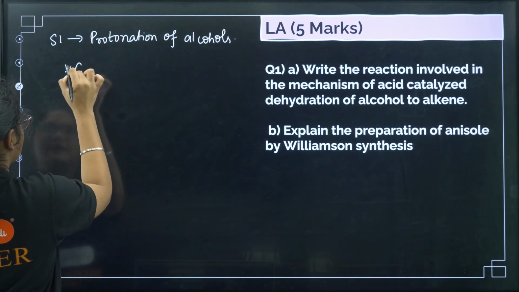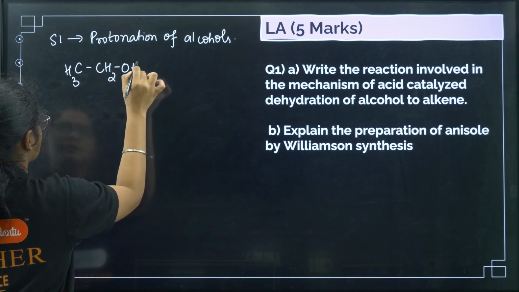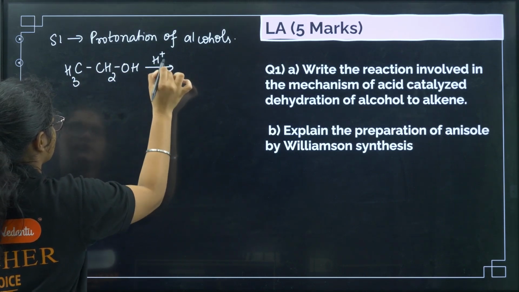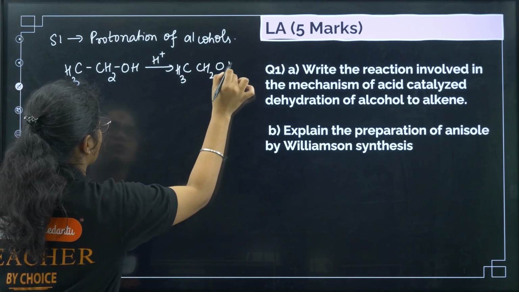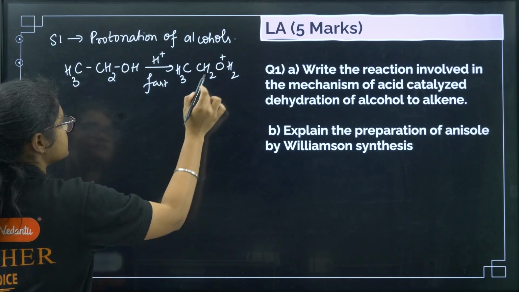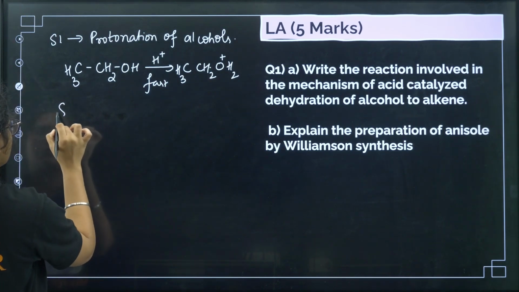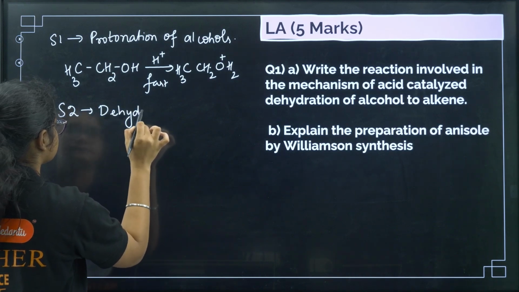You can take any example, CH3CH2OH. In the presence of H plus, what happens? We get CH3CH2OH2 plus, and this is a fast step. This is protonation of alcohol. Now step 2 is dehydration.